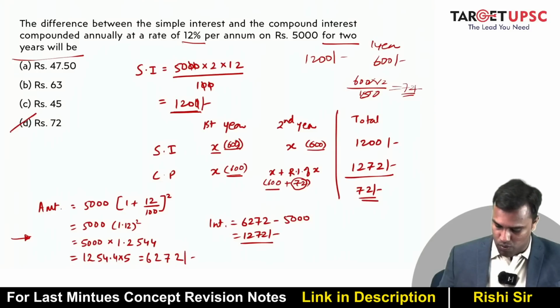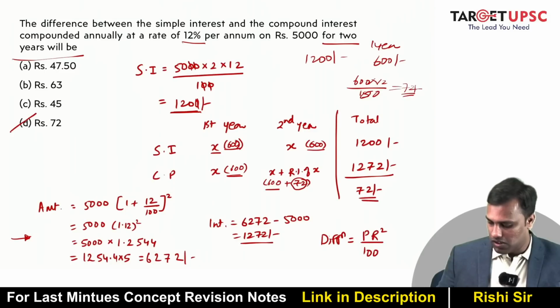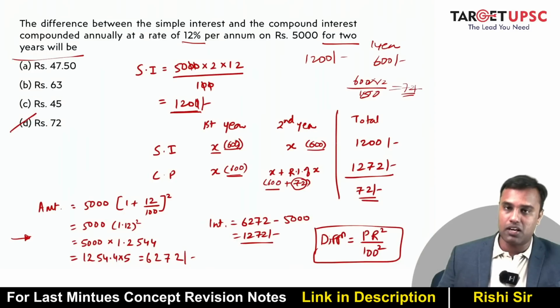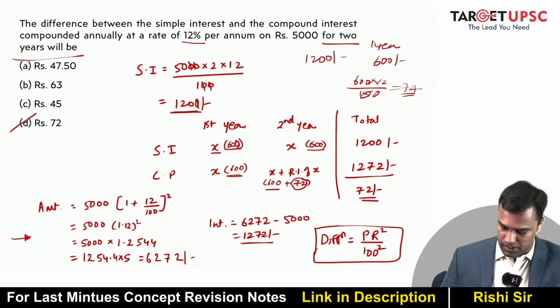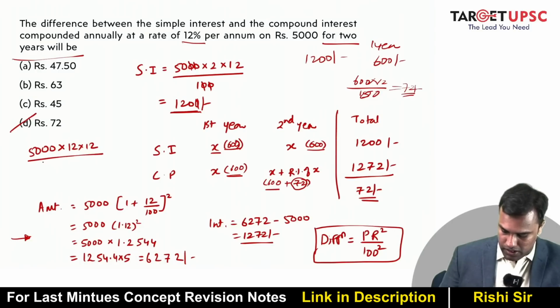If you want to look at the formula, it goes something like, difference is PR squared by 100 squared. Yes, this is the formula. So in our case, what was P? P was 5000. R is 12 into 12 divided by 100 squared, which is 100 into 100.